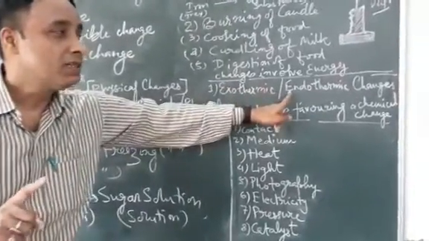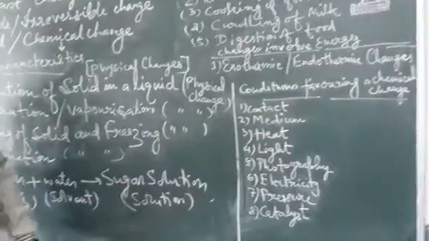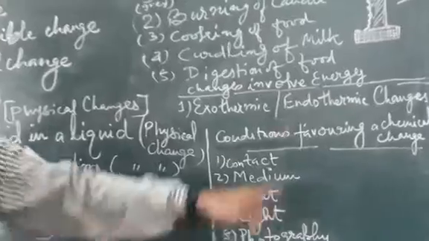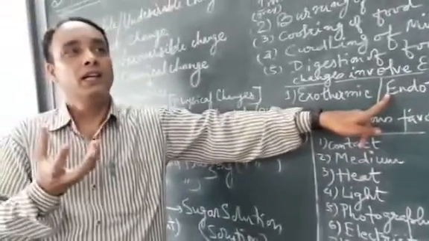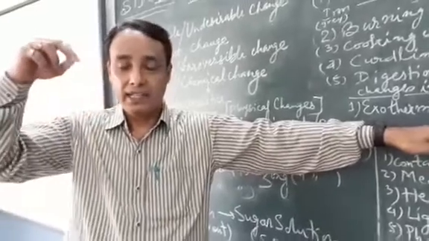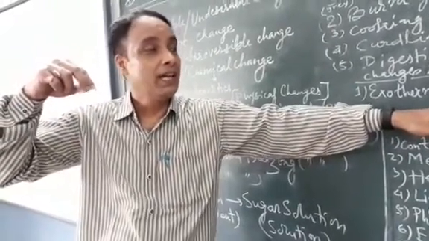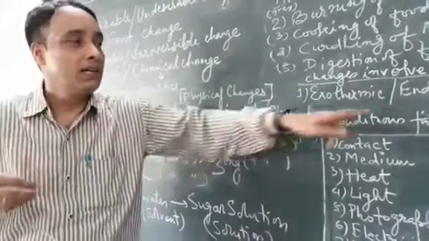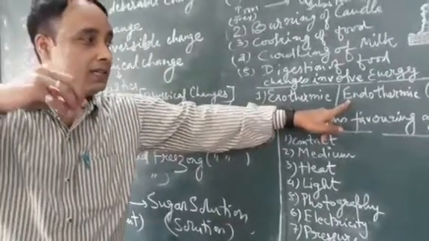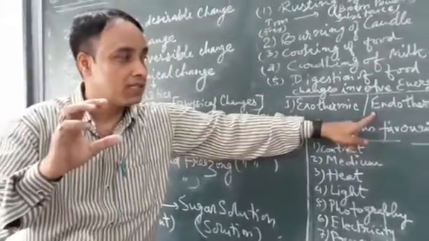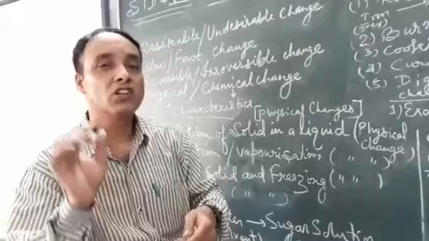Then endothermic change. Endothermic change is a type of change in which during the course of the reaction heat gets absorbed. For example, if you take ammonium chloride in a test tube and add water to it, you see it gets dissolved in the water. Once it is dissolved, if you touch that test tube, you feel a sensation of cooling.